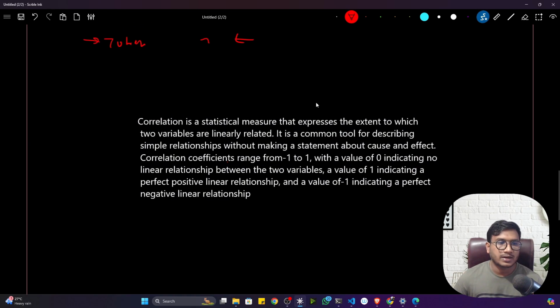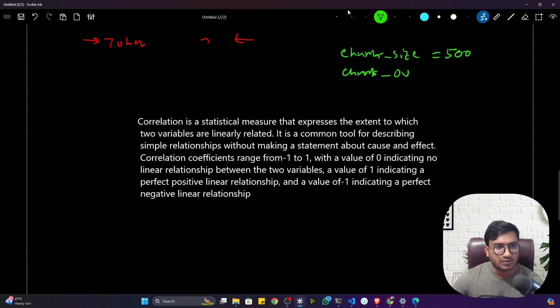Let's say this is my entire document. I think you remember we used to set something called chunk size, let's say 500. And there is another parameter called chunk underscore overlap, let's say it's 100. Now how will it create the chunks? First of all it will start from the beginning and count 500 words. Let's say 500 words end here. So this is our first chunk.